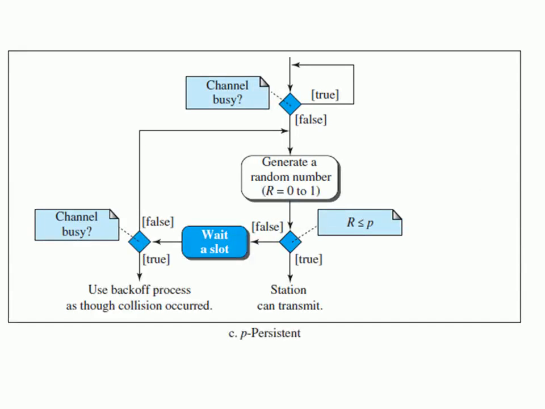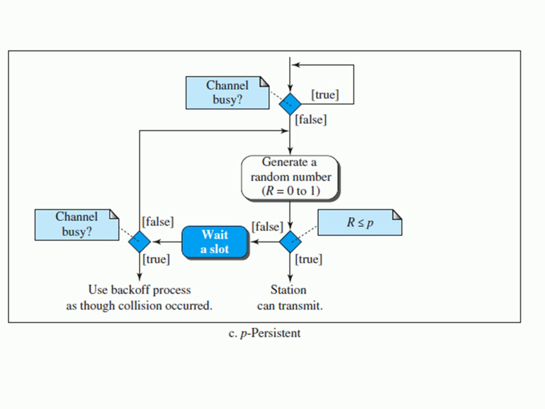And here we have the flowchart for the third method, that is the p persistent method. As you can see, the station starts sensing the channel continuously. If the channel is busy, then the sensing continues, that is a continuous process. If the channel becomes idle, that is nothing but a false condition here, right?